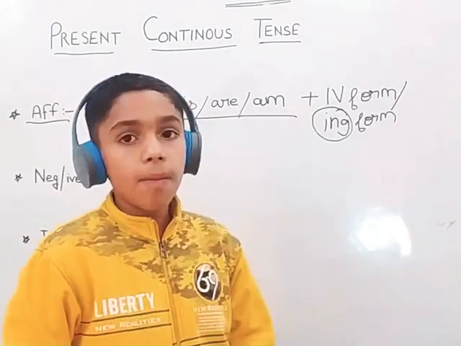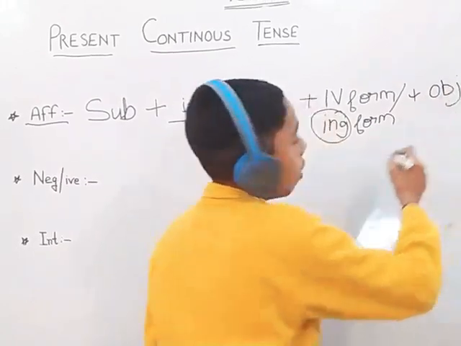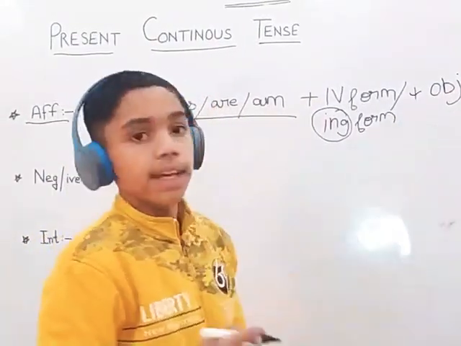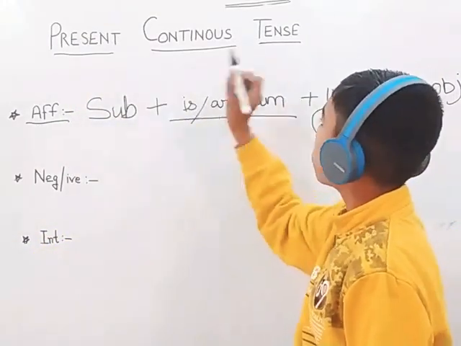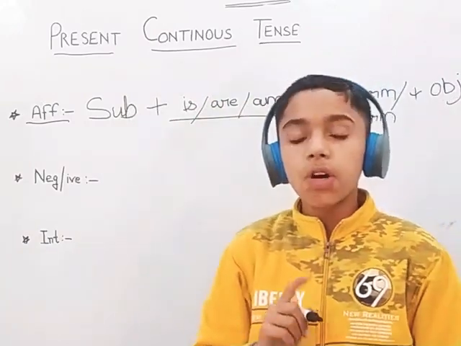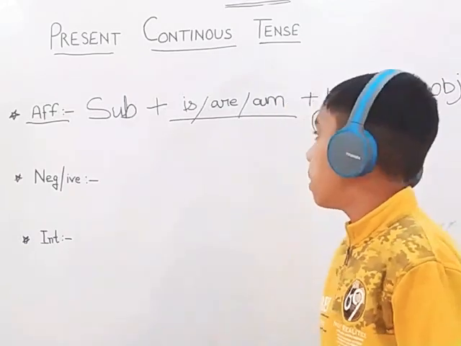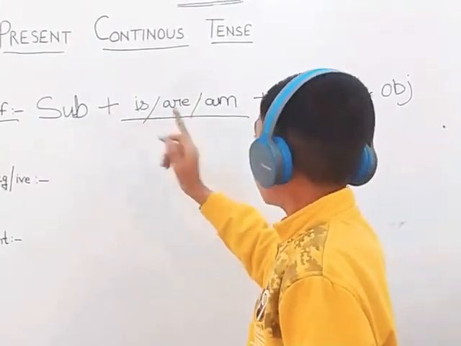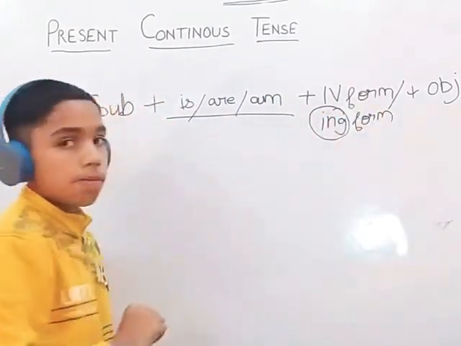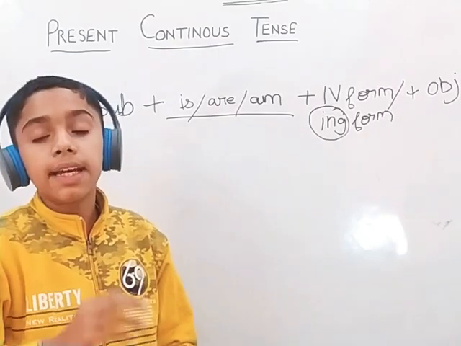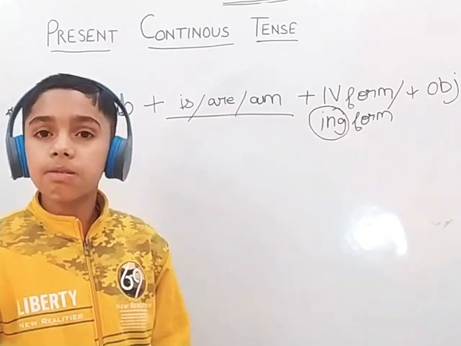So now this is the verb form, and the last would be the object. We will write obj in short form. And now I will make a sentence of present continuous tense affirmative. Its sentences are very simple: subject plus is, am, are plus fourth form, which is ing form, plus object. So the sentence would be: he is eating his food. He is eating his food.